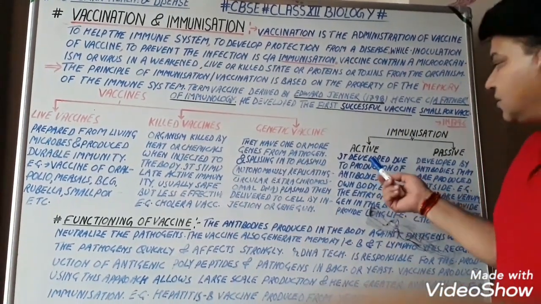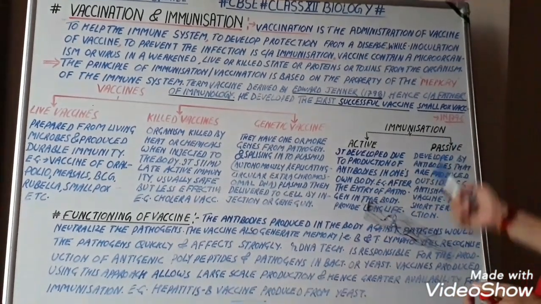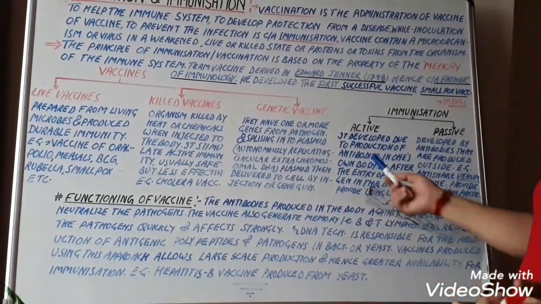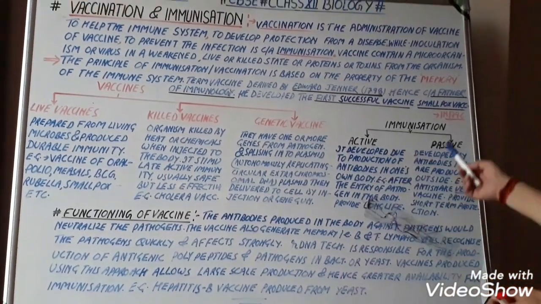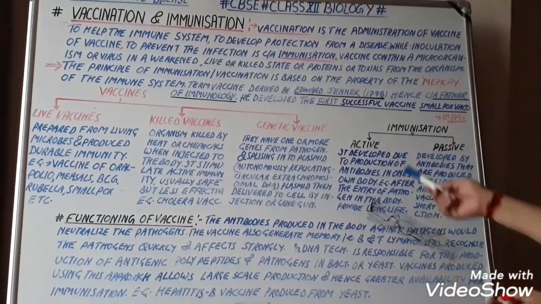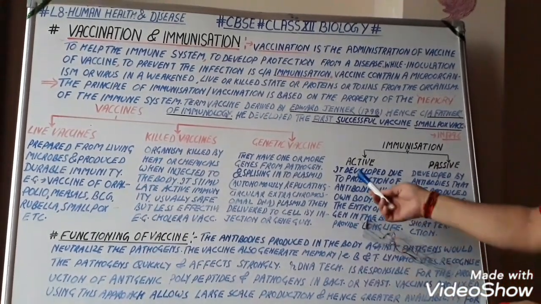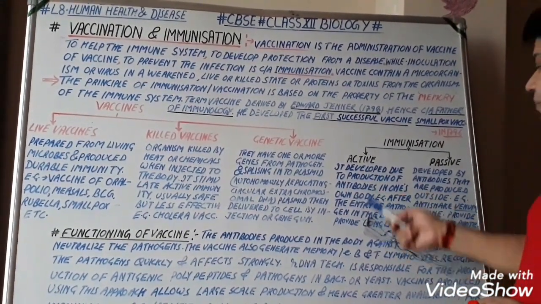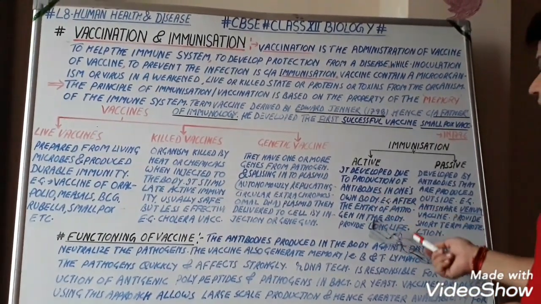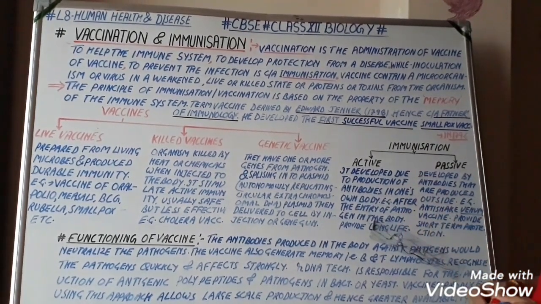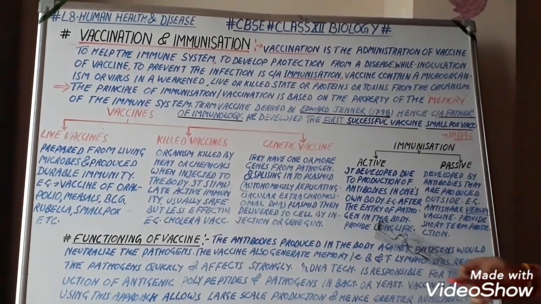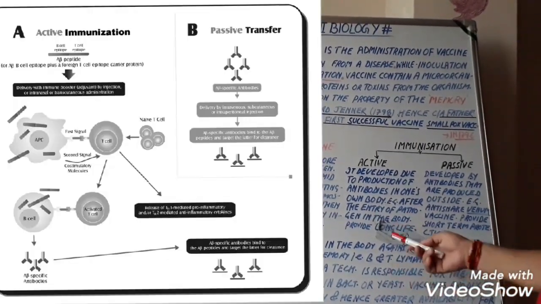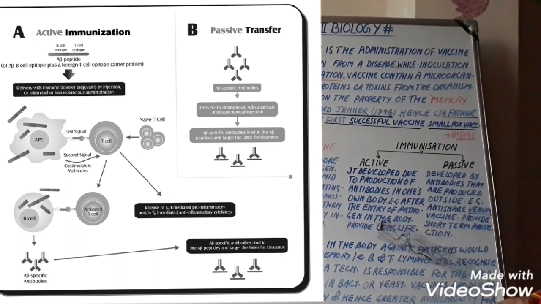Now, there are 2 types of immunization. Now we take immunization in detail: active immunization and passive immunization. What happens in active immunization? It develops due to the production of antibodies in one's own body, for example after the entry of the pathogen in the body, and it provides long life immunization.